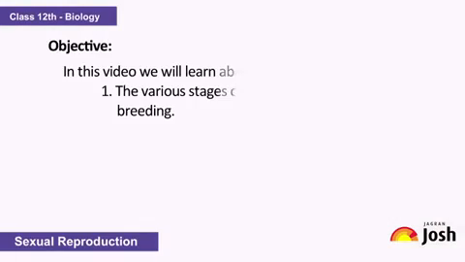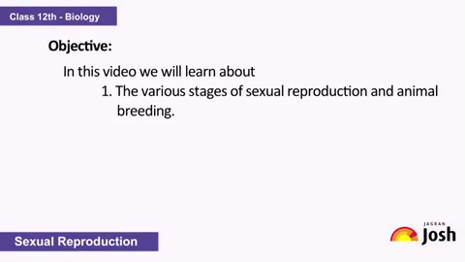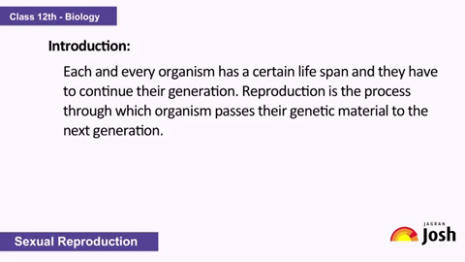In this video, we will learn about the various stages of sexual reproduction and animal breeding. Each and every organism has a certain lifespan and they have to continue their generation. Reproduction is the process through which organisms pass their genetic material to the next generation. Ms. Ranju Bajpai of Puran Chandra Vidya Niketan, Kanpur will tell us more about this topic.